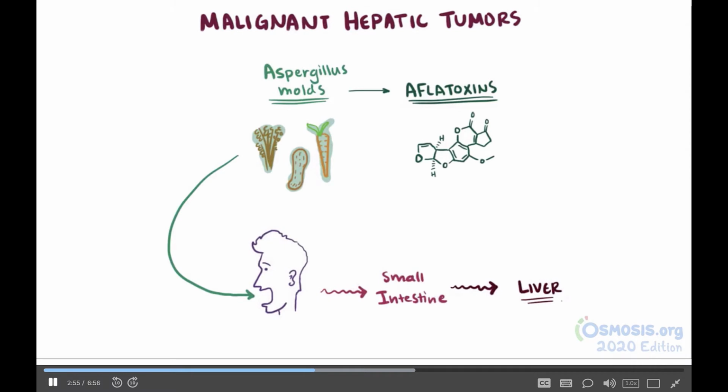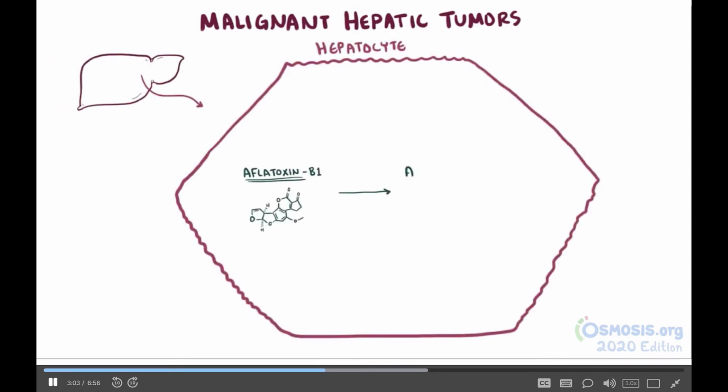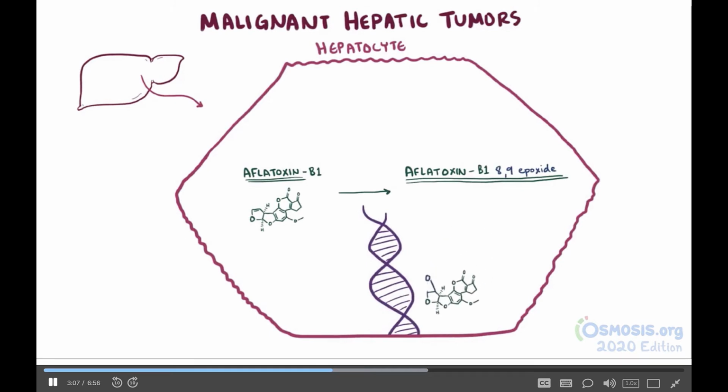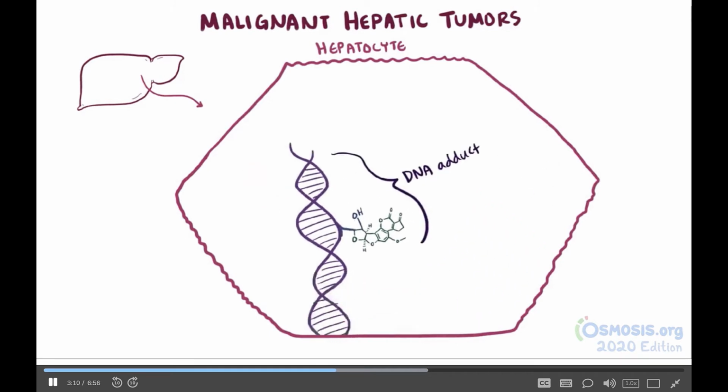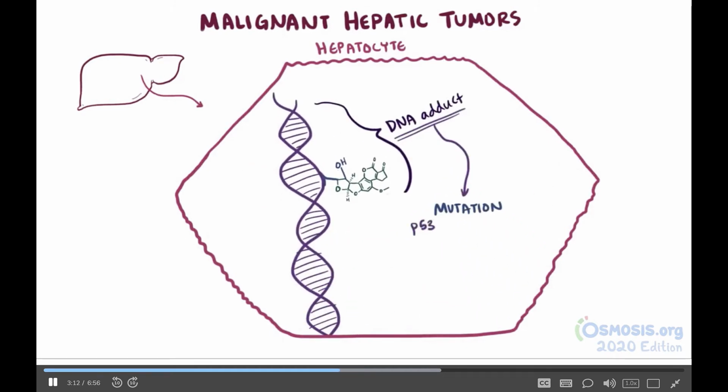The most potent type of aflatoxin thought to be involved in carcinogenesis is aflatoxin B1, and when it gets to the liver, it's metabolized to aflatoxin B1,8,9 epoxide. And now this guy can bind right to DNA, called a DNA adduct. And this interaction leads to mutations in the p53 tumor suppressor gene, which usually, when it's functioning right, stops the formation of tumors. So if it becomes mutated and dysfunctional, tumor formation and carcinogenesis might follow.